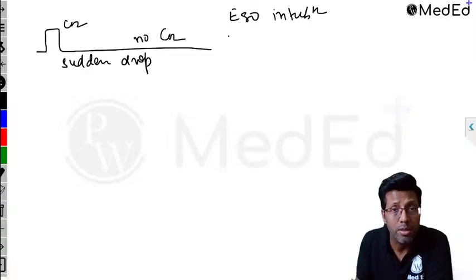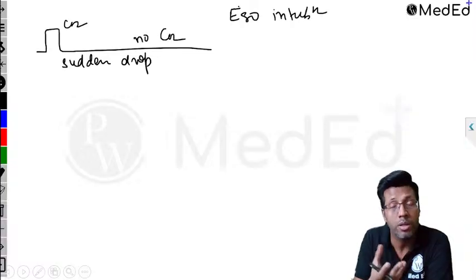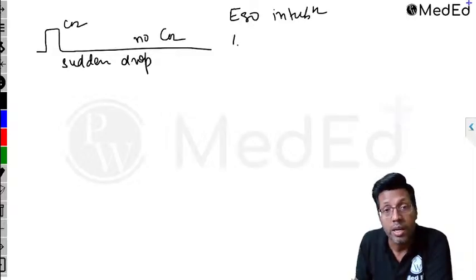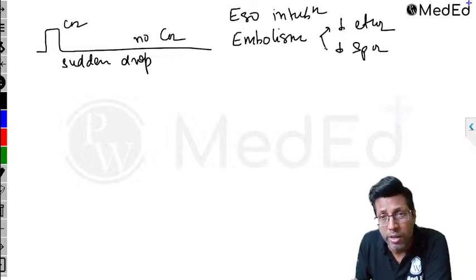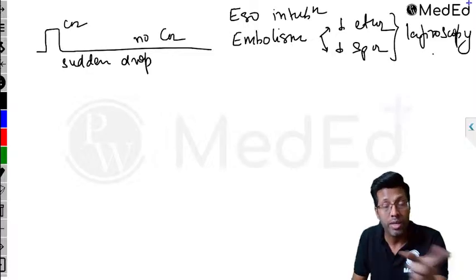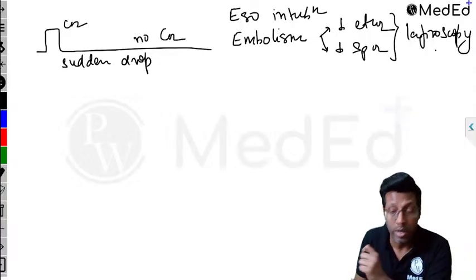Another reason for sudden drop is, one is because it's gone into esophagus. So if it's gone into esophagus, you will not get carbon dioxide. A little bit of CO2 in the airway passage will be detected, and suddenly there is no CO2 detected. In case of embolism, most important, in embolism there is a sudden drop of EtCO2. Remember, there is decreased EtCO2 and decreased SpO2, especially during a laparoscopic surgery. And this question has been asked so many times in INI-CET as well as in FMGE and NEET PG. If a laparoscopy surgery is going on where you're using carbon dioxide gas, and it's causing an embolism, you will get decrease in EtCO2 and SpO2.